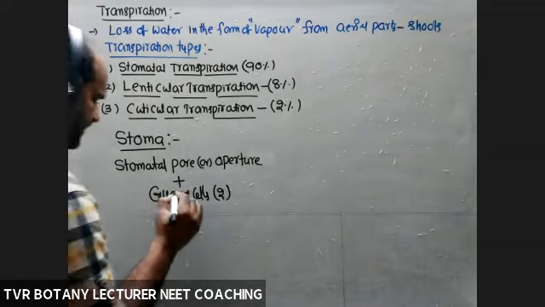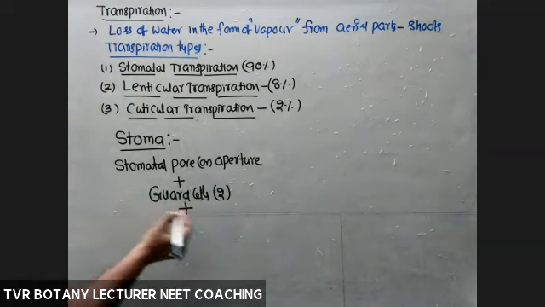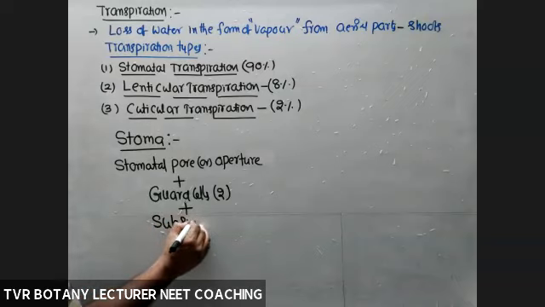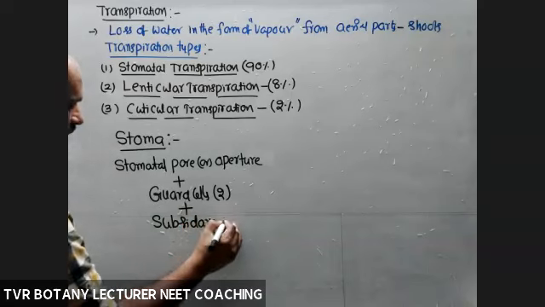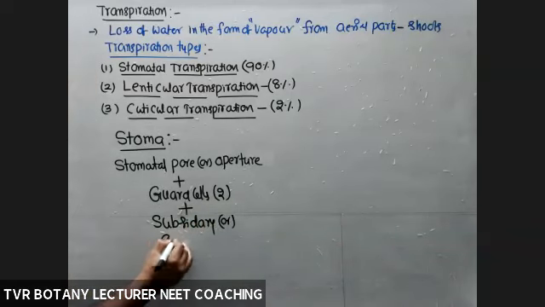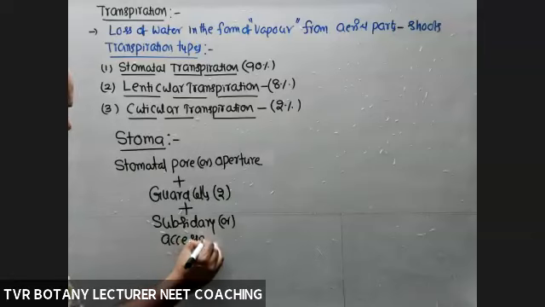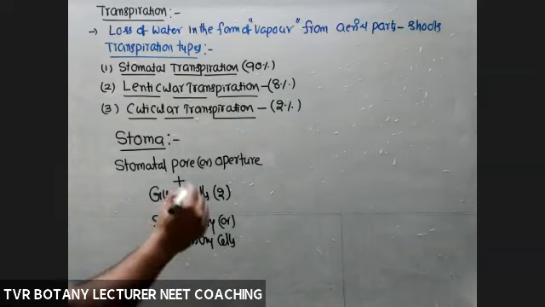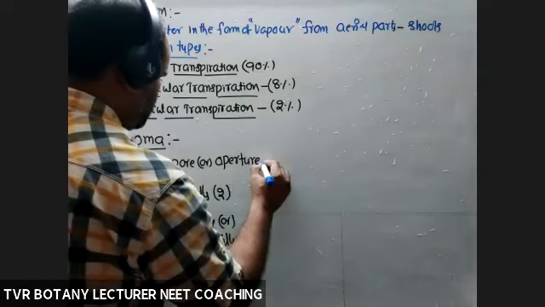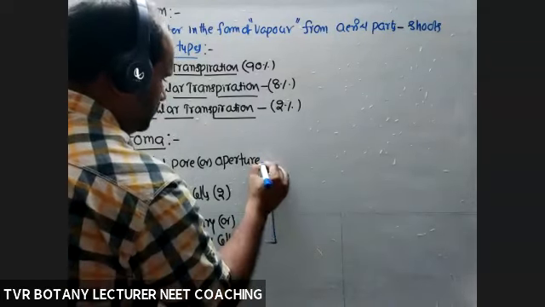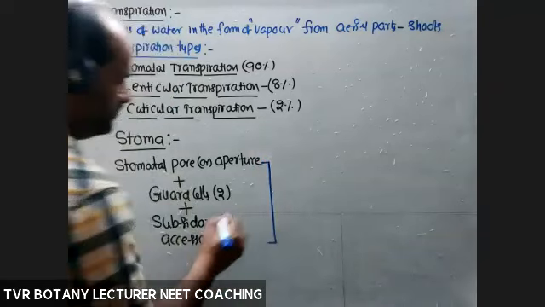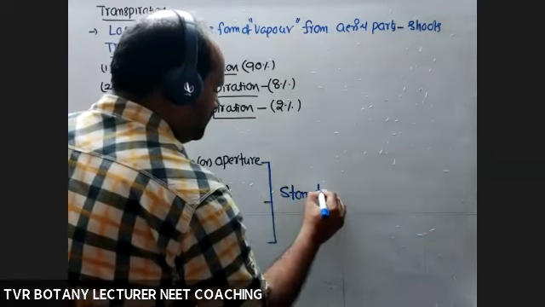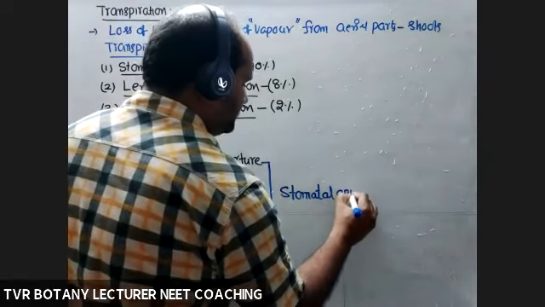Plus a certain number of surrounding epidermal cells, called subsidiary cells or accessory cells. These three collectively are called the stomatal apparatus.